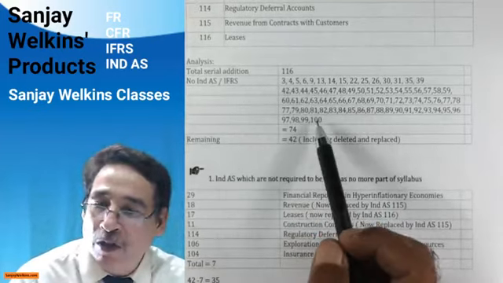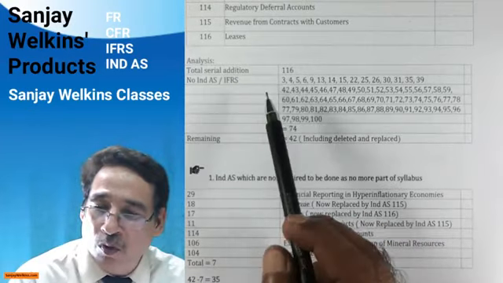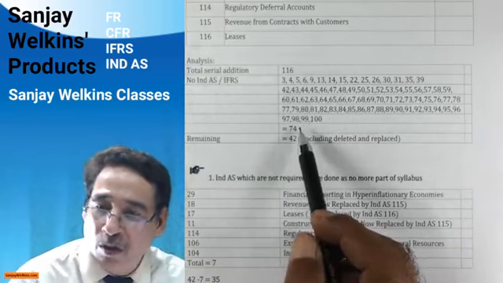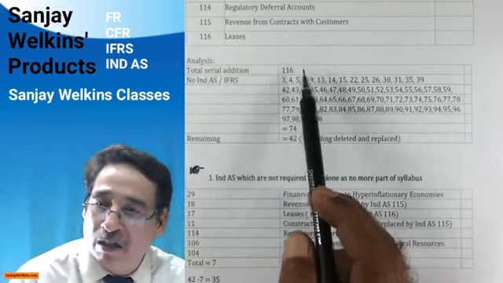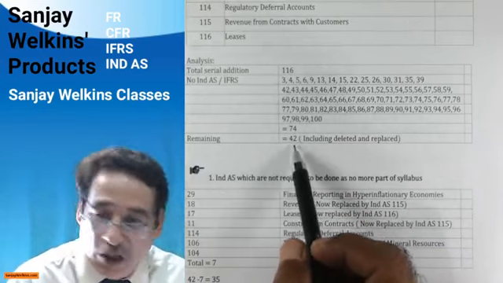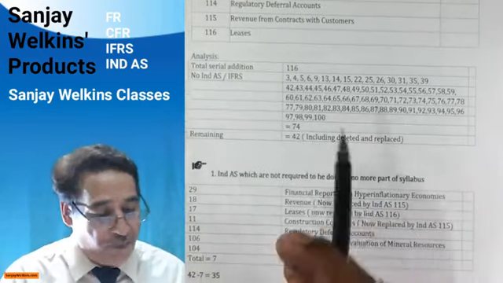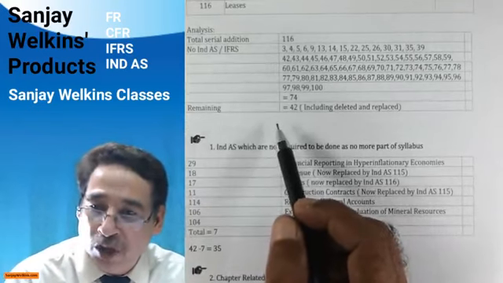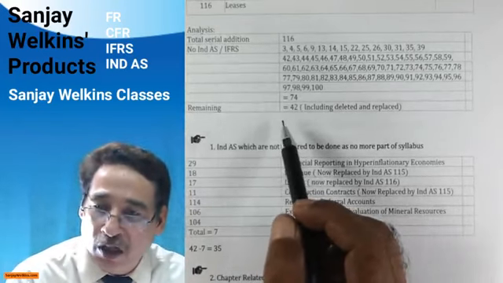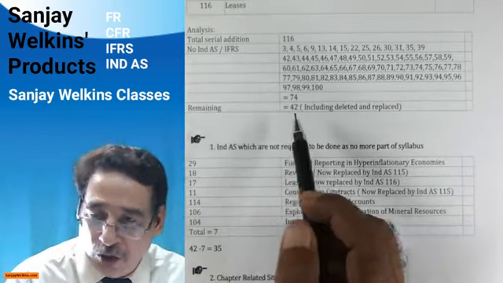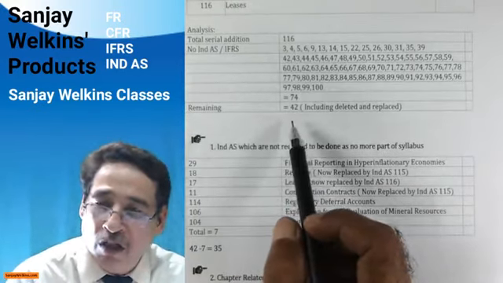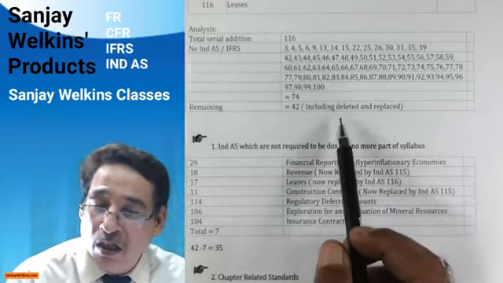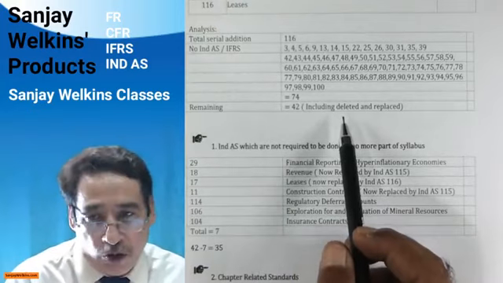Are you getting my point or not? That means if I take serial numbers from 1 to 116, 74 slots are free. There is no standard for them. So if you subtract 74 from 116, you will be left with 42. It means effectively that up to this particular point, 42 standards are prevalent. They have been issued. However, at the same time, you need to keep in mind that these remaining 42 standards include many standards which now stand deleted or replaced.